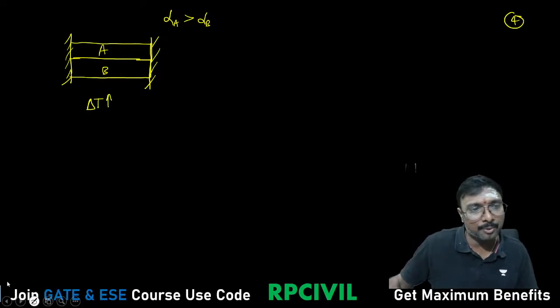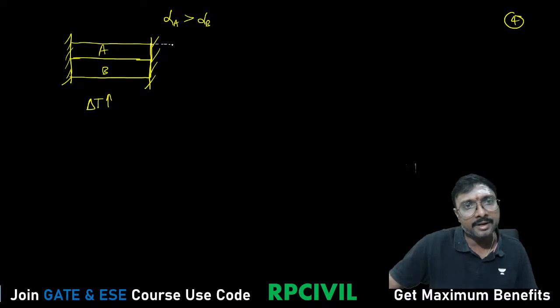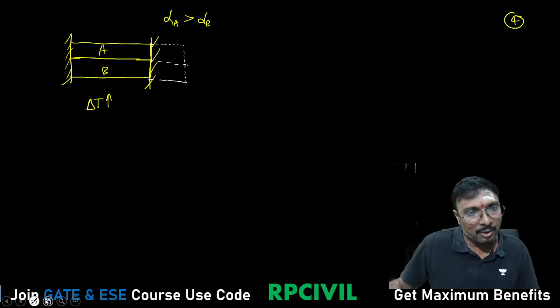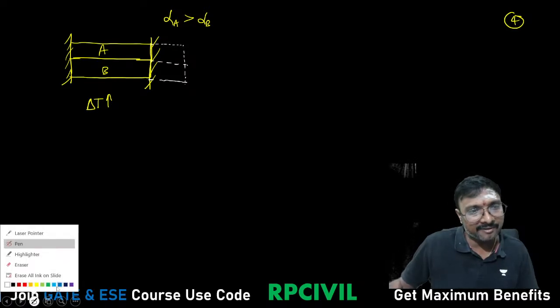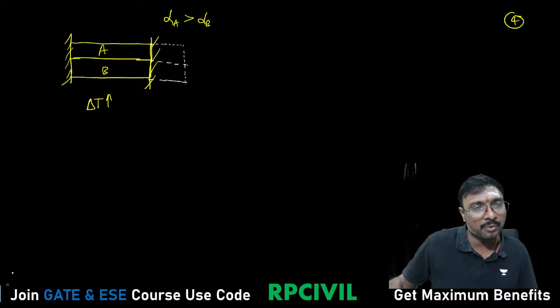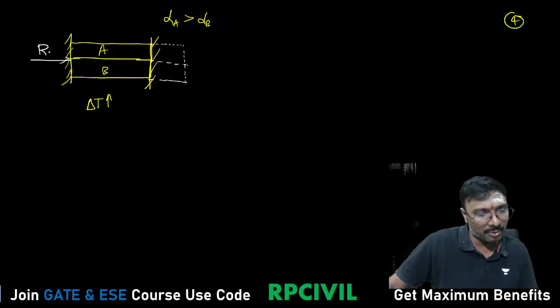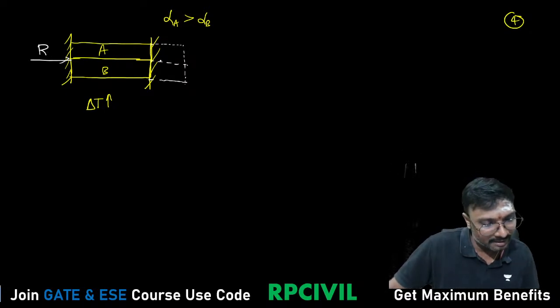Because of this composite nature, they may try to expand like this. Both will try to expand together by this much amount, yes? Now, is it happening first of all? It is not happening now. When this is not happening, what is happening? The reactions will be applied. The compressive reactions are applied, right?